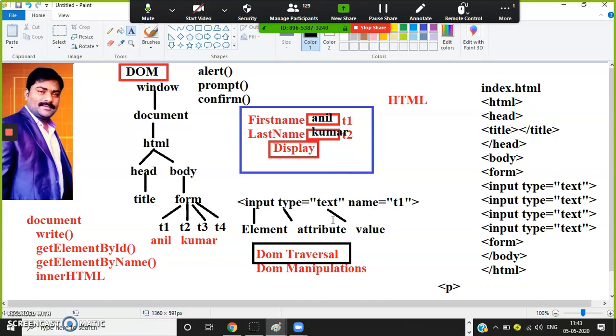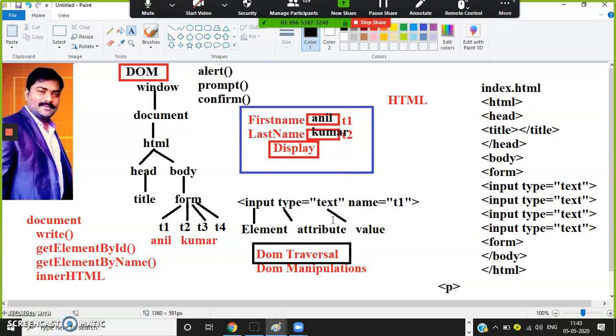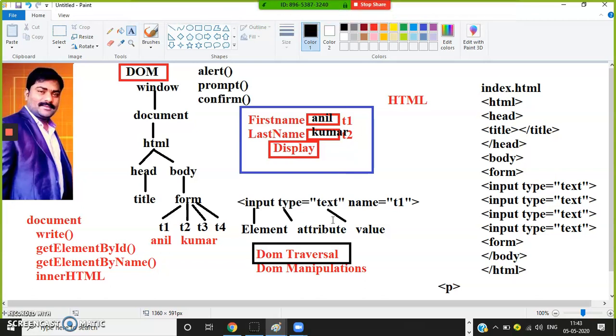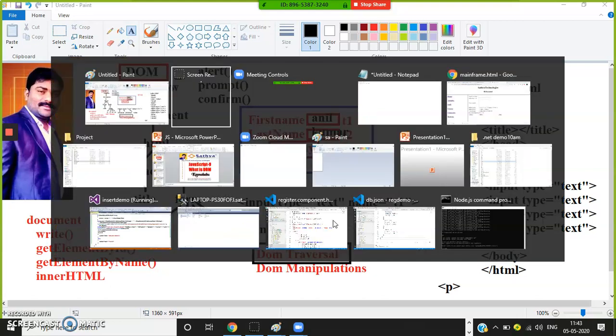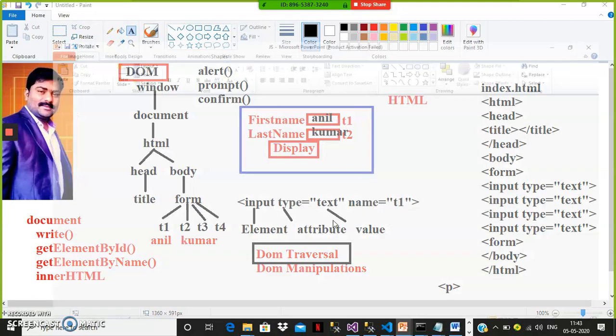This document object consists of some ready-made functions and is responsible for performing operations on HTML elements at runtime. DOM traversal means catching the HTML element values at runtime. DOM manipulation means modifying the content of HTML element values at runtime.